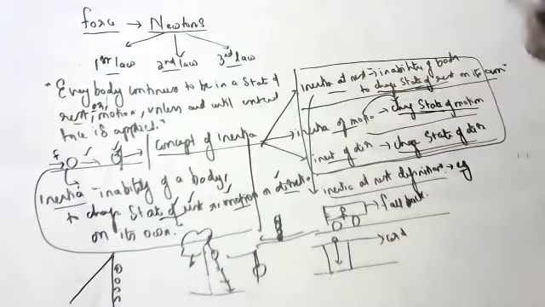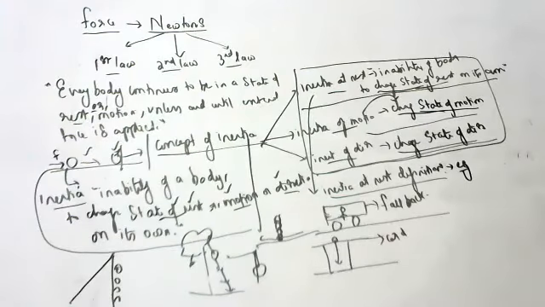Inertia of motion. Inertia of motion means what, children? Inability of body to change state of motion on its own. Can anyone give an example, children? Sir, sudden brake of a bus.